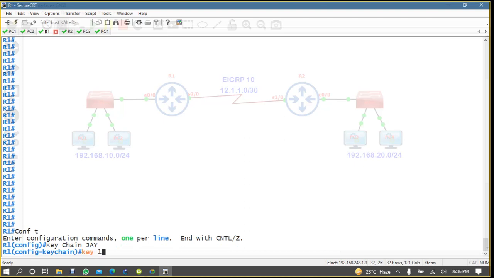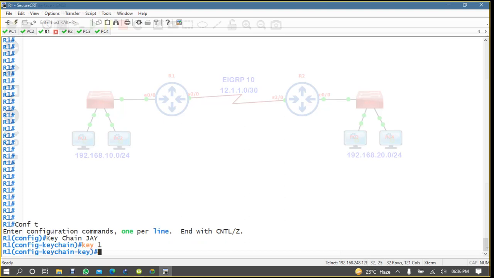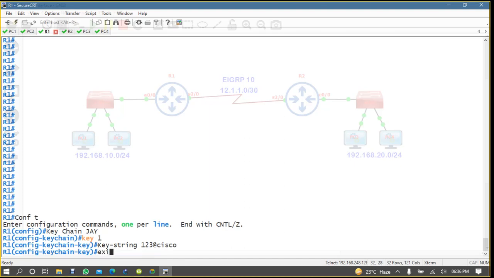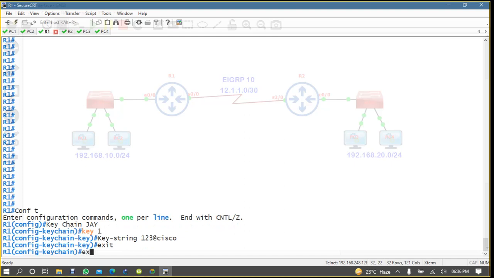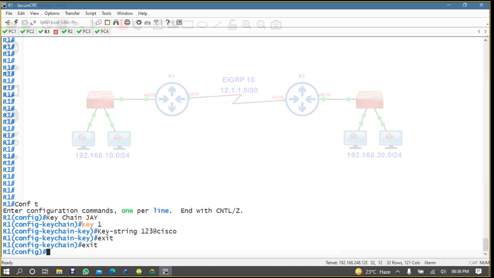Key 1, key 2, key 3, you can create multiple keys. Then you have to create the key string. I am using 123@cisco as the key string. Exit means you have created a keychain and key number 1, and that is the password for key number 1.